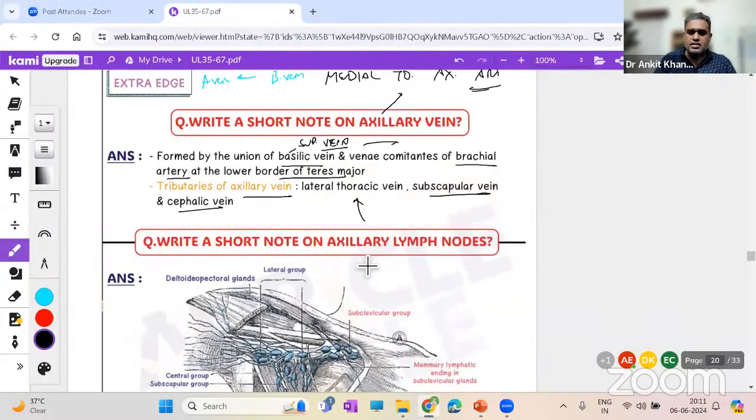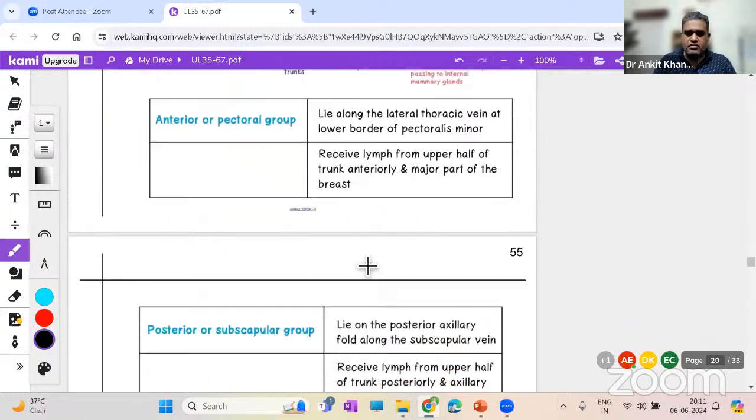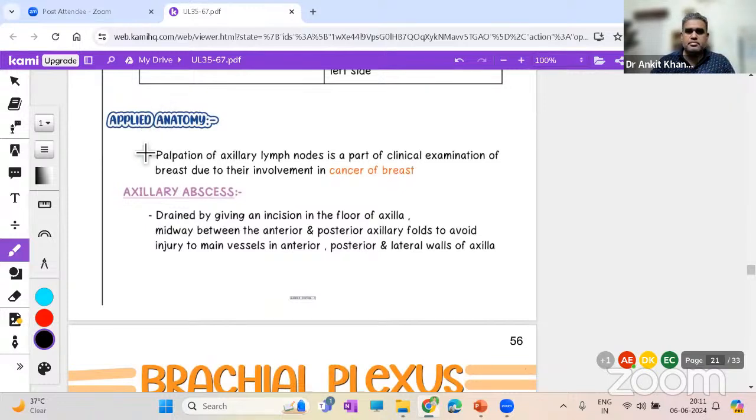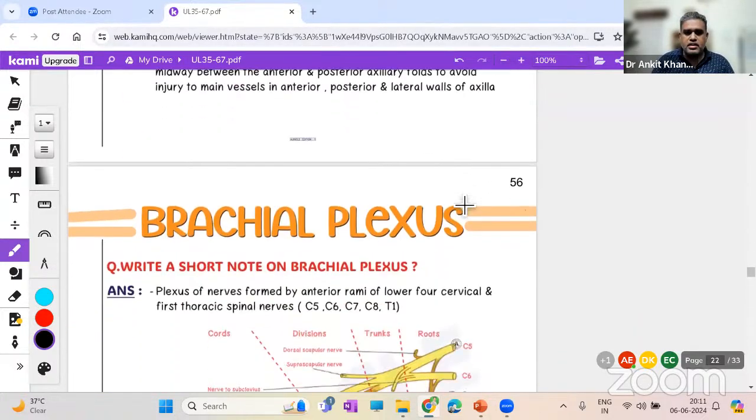Right. Now, axillary lymph nodes, I guess we have already done this. Five groups, and you have levels also, which we have discussed. Applied anatomy, obviously, needless to say again and again, is carcinoma of the breast. If you go to the surgery ward, you will see breast patients. Obviously, always look at the residents, what they are doing in examination. They are always examining the axilla. They are palpating the axilla, looking for enlarged axillary lymph nodes. Okay, so keep your eyes and mind open when you are going through the wards as well. Axillary abscess, so you can give an incision and drain the abscess.